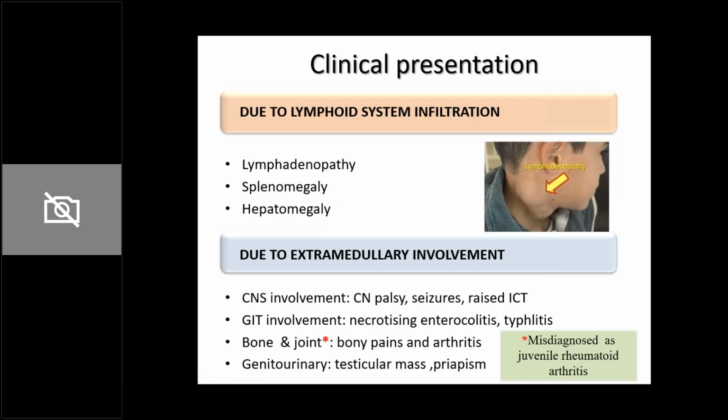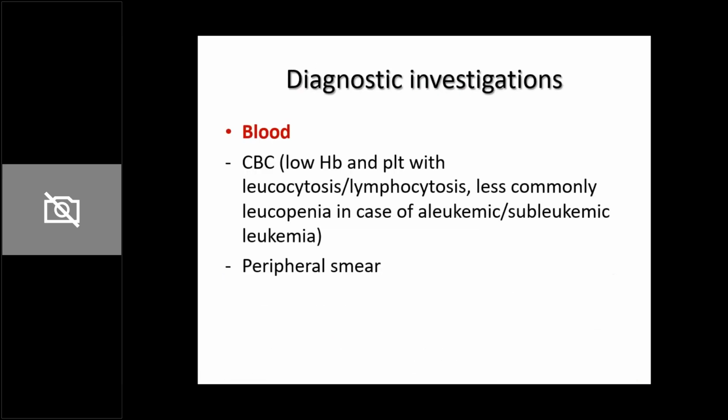So what are the diagnostic investigations that you should do in a child with leukemia? So we have covered what exactly is leukemia, how pathogenesis occurs, then the common clinical manifestations, and now once clinically we are sure that this looks like a leukemia, we should run a certain set of investigations. Now these investigations first of all have to involve the blood. After that you go for bone marrow aspirate and biopsy, and then I'll run you through other sets of investigations which are needed.